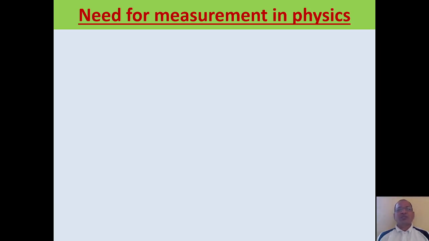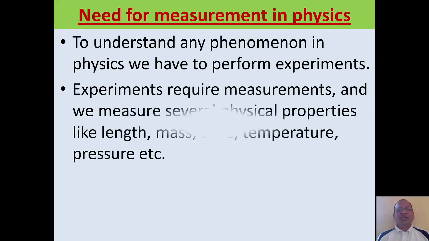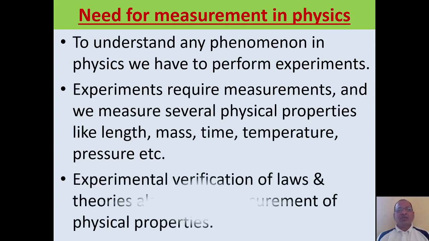So why is there a need for measurement in physics? In physics, we are going to study various phenomena. To understand all these phenomena, we have to perform various experiments. While doing experiments, we take various measurements to understand various physical properties like length, mass, time, temperature, pressure, etc. Also in physics, we study various laws and theories. So for verification of these laws and theories, measurement of physical properties is essential.